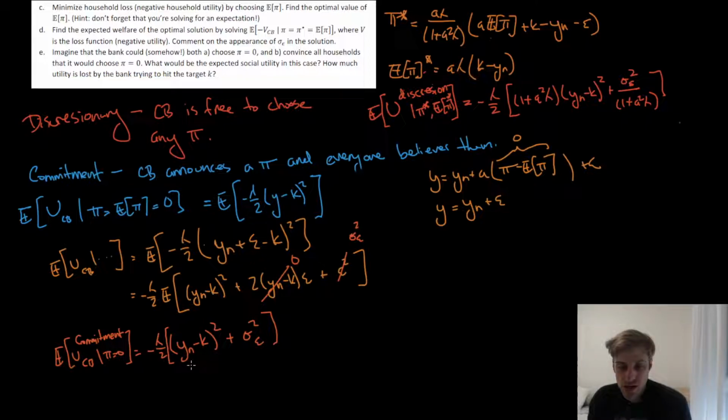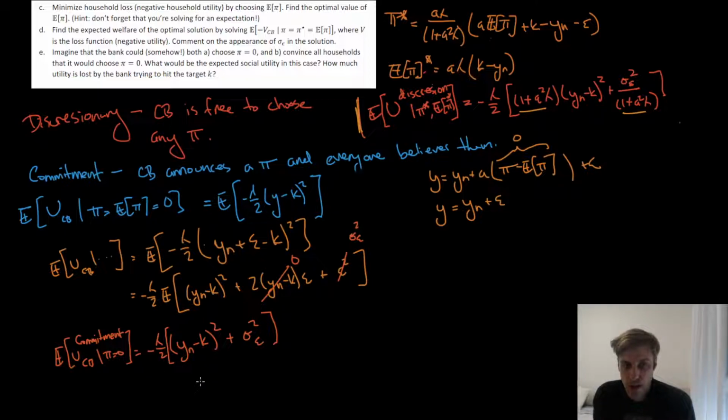So for the social loss, we can compare this to the discretionary case. In the discretionary case, we have all of these sensitivity parameters that show up and essentially scale the commitment case. So the additional social loss is proportional to these parameters.